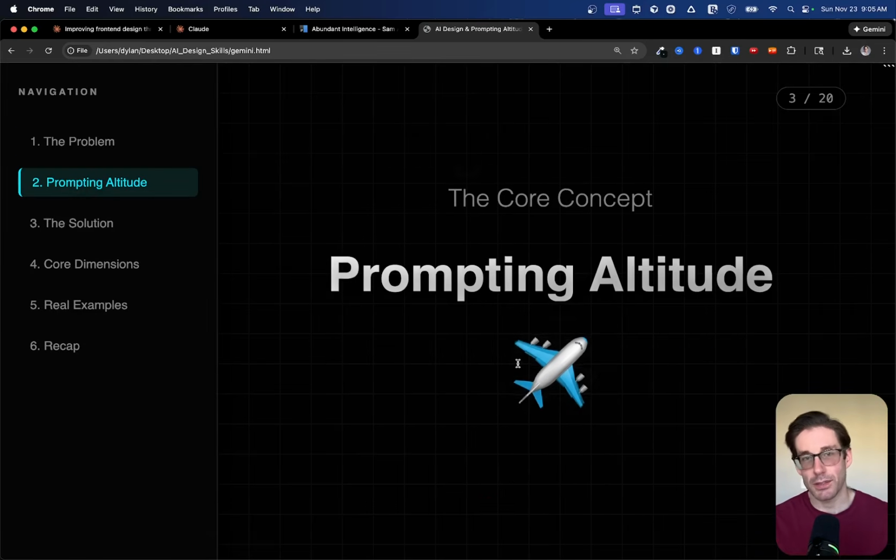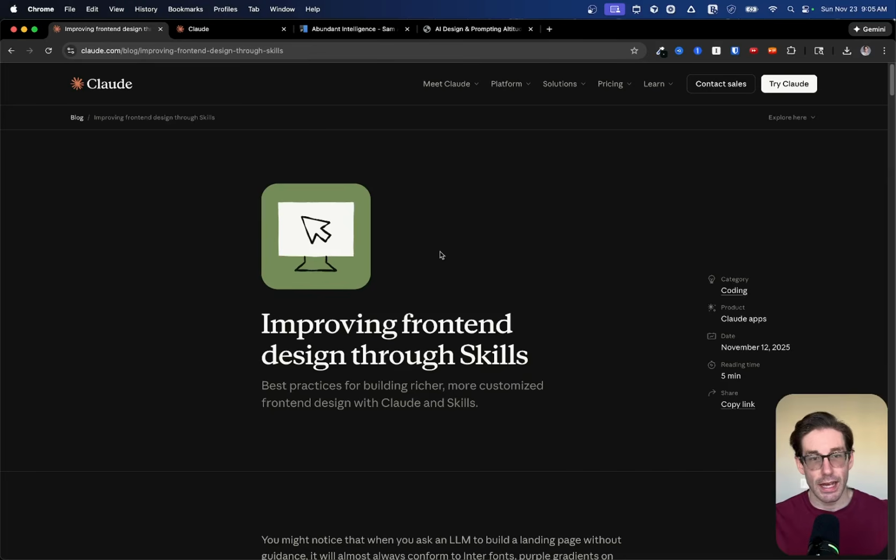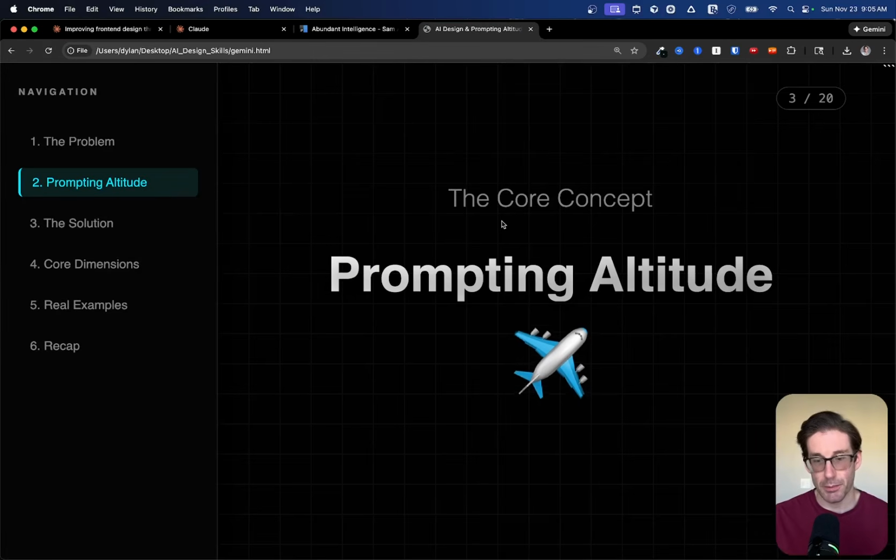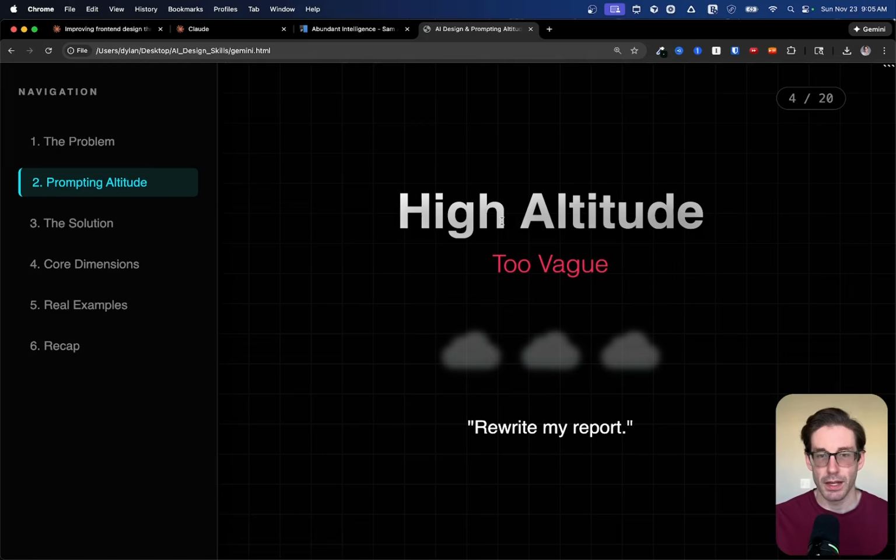And this is where we get into prompting altitude. Now, the term here, prompting altitude, is something I pulled from an Anthropic blog post. And credit where credit is due, this blog post actually inspired this video. It talks all about how to improve the design output from AI, and they talk about it through the context of prompting altitude. So now back to that. As I mentioned previously, the high altitude aspect of prompting altitude is being too vague. So you're basically asking it to rewrite a report or create a dashboard, but you're not giving it any specifics on which direction it should head.